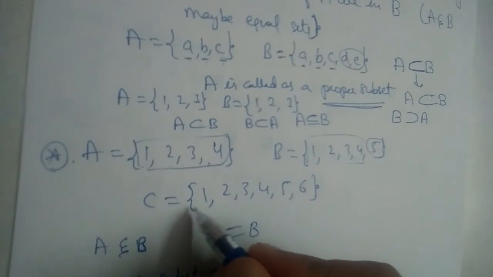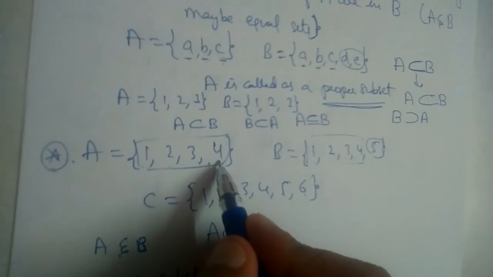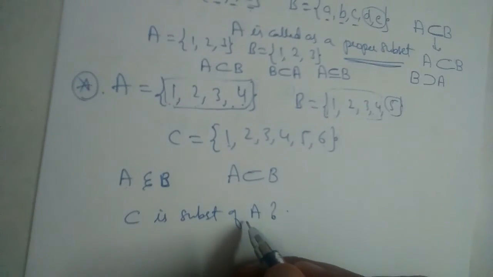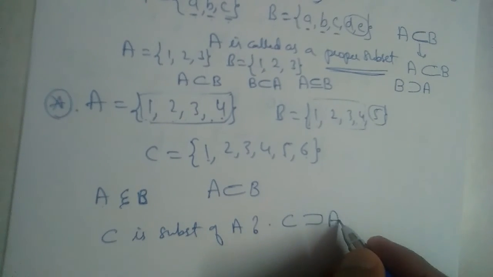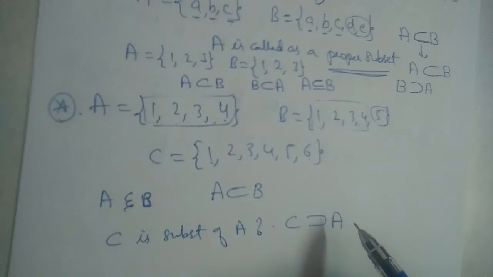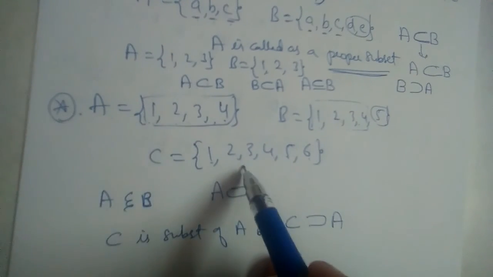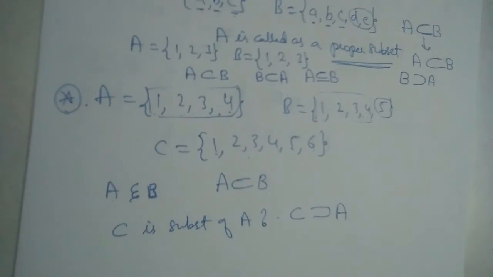Now let us check whether C is a subset of A or not. See here, C has 1, 2, 3, 4, 5, 6, and A has 1, 2, 3, 4. There are only 4 elements in A, and in C there are more elements. Is C a subset of A? No, C is not a subset of A. C is a superset of A. Alright? Understood? A is a subset of C, but C is a superset of A. Alright? I hope you are able to understand this.